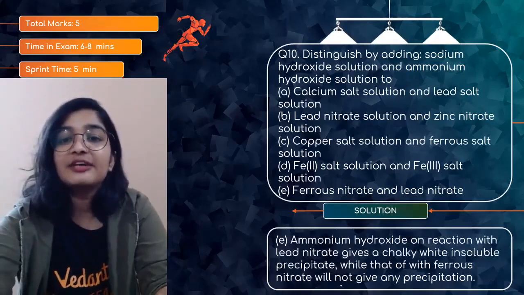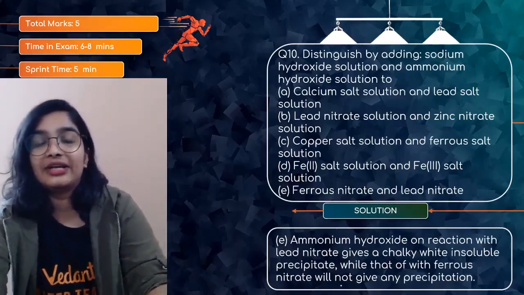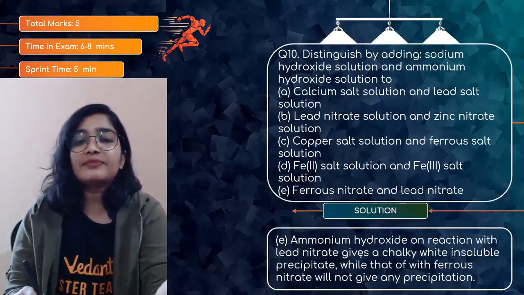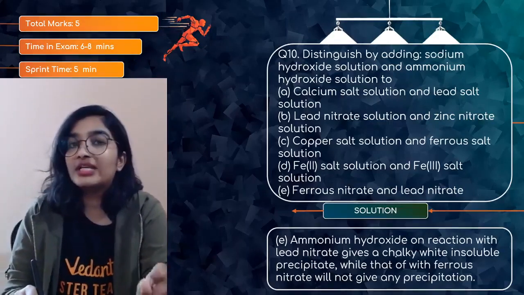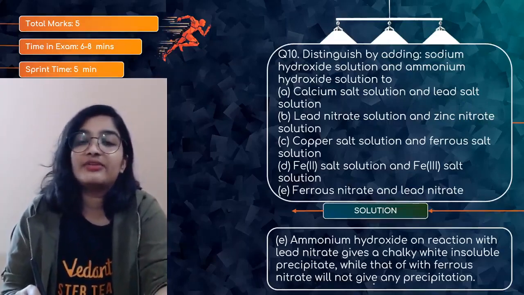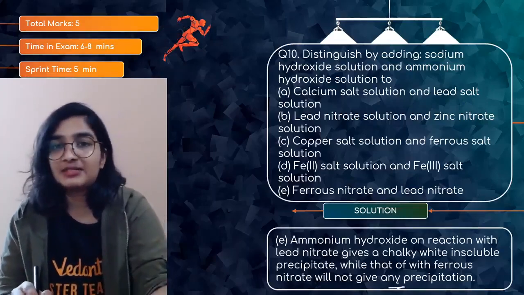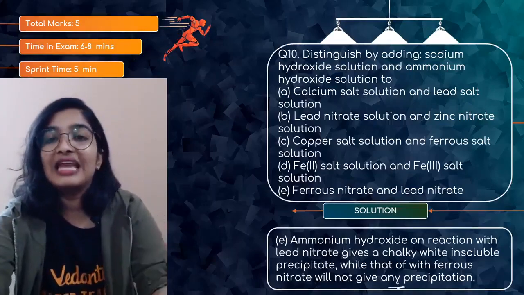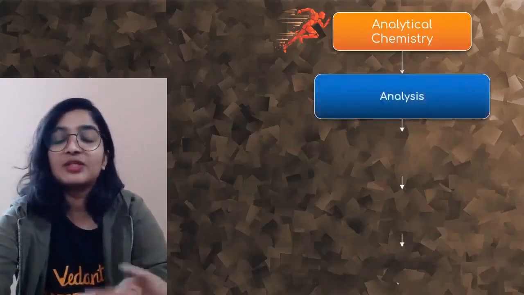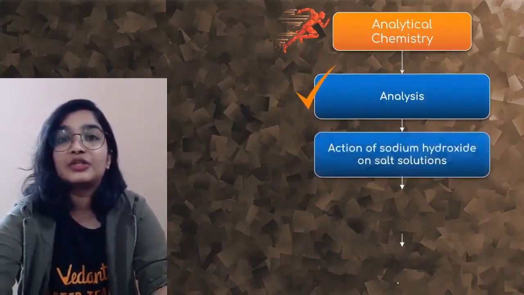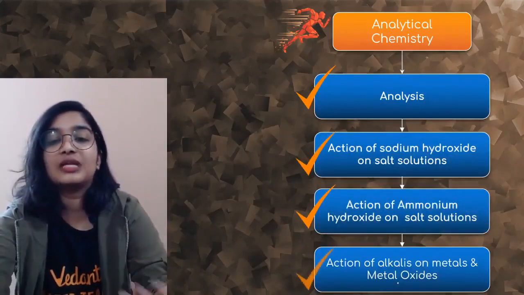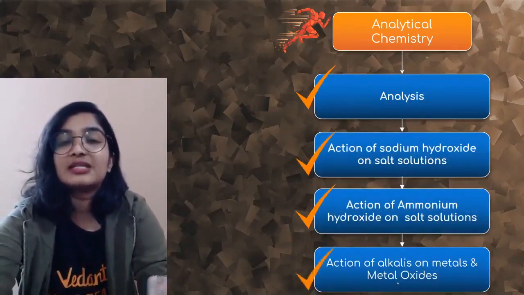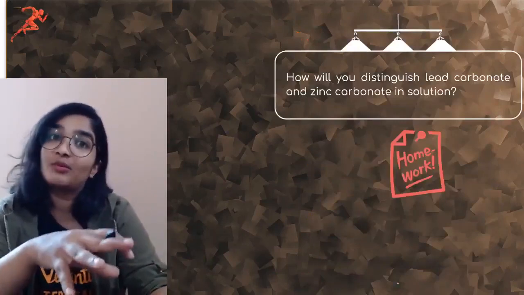The last one is ferrous nitrate and lead nitrate. Ammonium hydroxide on reaction with lead nitrate gives a chalky white insoluble precipitate. With ferrous nitrate, you won't get any precipitate. So this is it for analytical chemistry. We have covered all these topics: analysis, action of sodium hydroxide on salt solutions, action of ammonium hydroxide on salt solutions, and action of alkalis on metals and metal oxides. That is ammonium hydroxide.